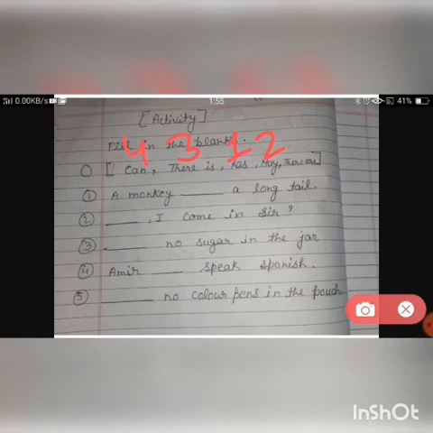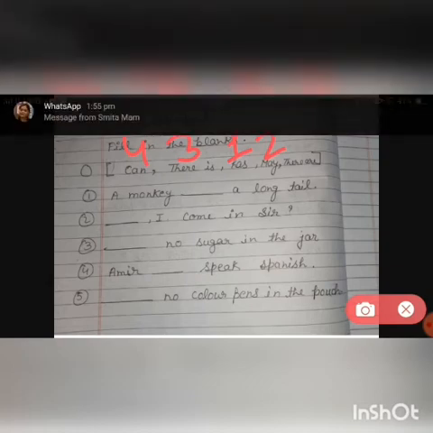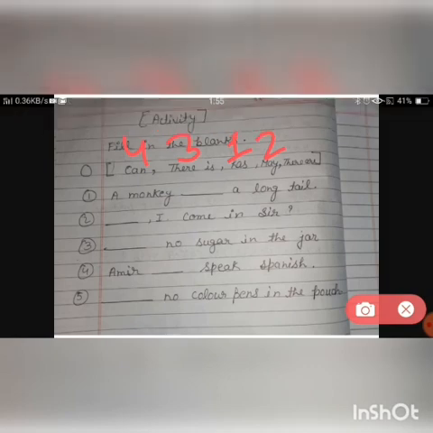Now Gauri, you tell me, dash no color pens in the pouch. Color pens, here plural is used. Only one helping word of the helping box is left, and plural also here, so there are. Very good, Gauri. There are no color pens in the pouch.